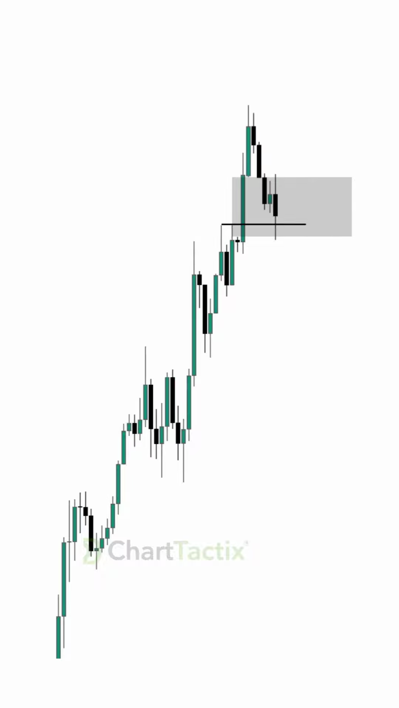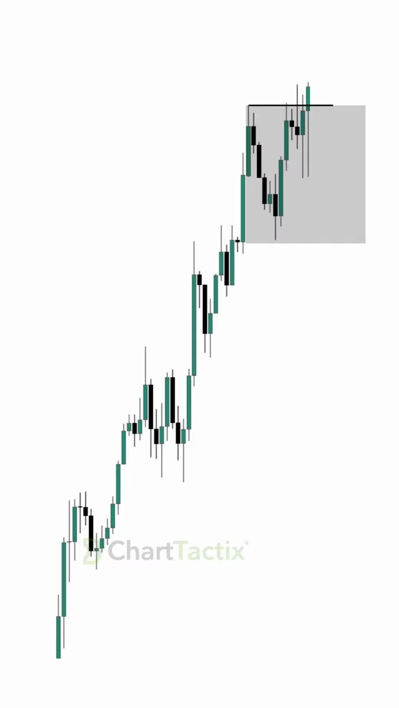gap. Notice how price immediately returned to that area, rejected it, and then started pushing upward. After price continued higher and broke above the previous higher high, this region now becomes your new fair value area.